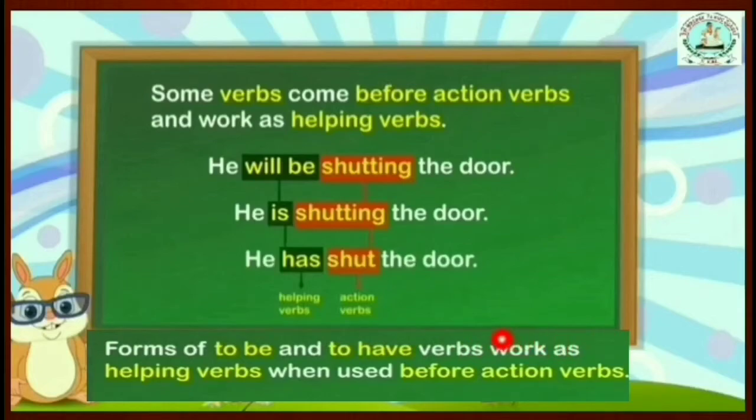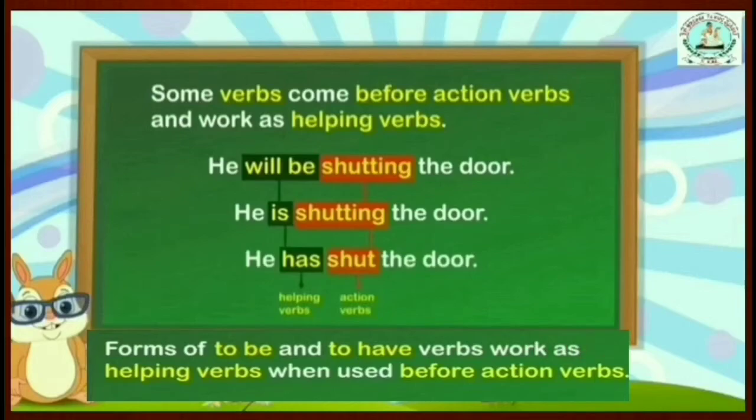Do you know, children, to be verbs and to have verbs? Of course you know. To be verbs means is, am, are, was, were, be, been, being, will be. Is it? Next, to have verbs: has, have, had. These are also used as helping verbs when they come before the action verbs.